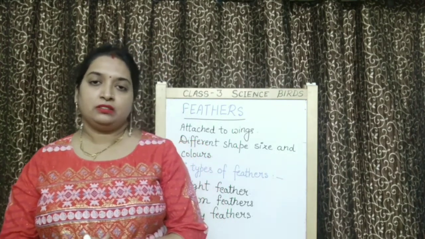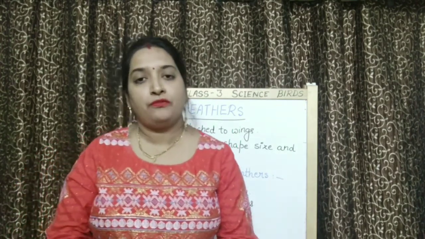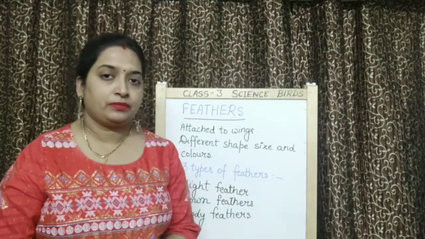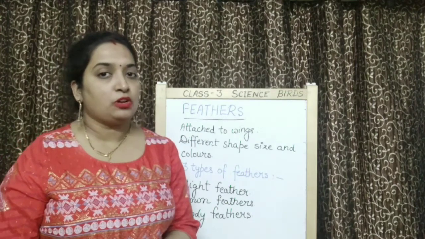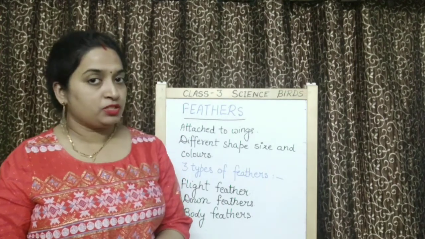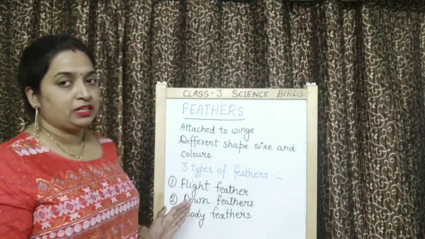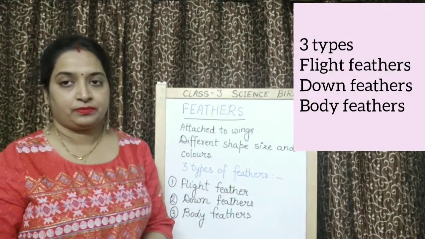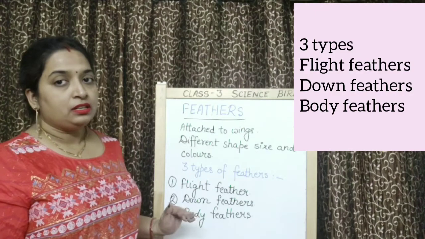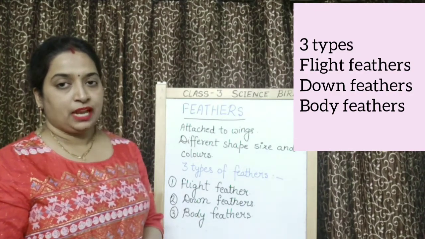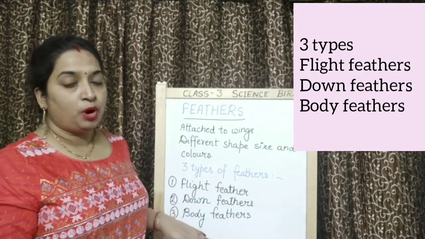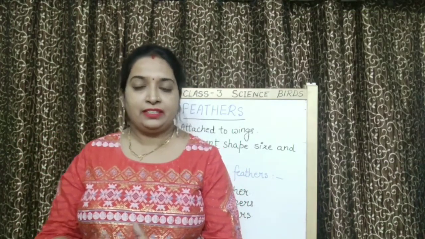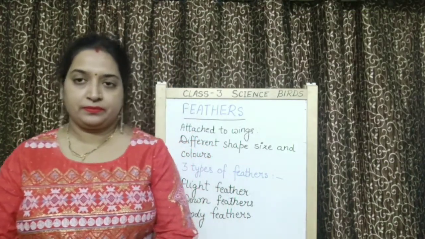Okay, children? So, that was like introduction of feathers. Now, let's come to types of feathers. Children, feathers are of 3 types. What are these 3 types? First one is flight feathers. Second one is down feathers. And the third one is body feathers. So children, let's study them one by one.